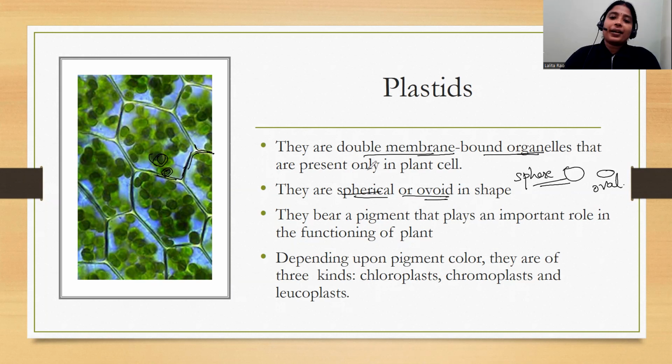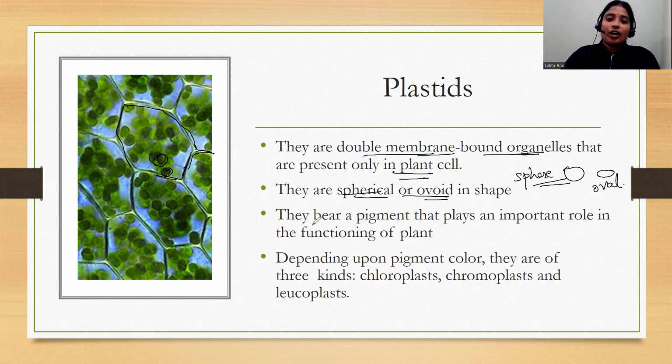Now they are present only in plant cells. That's why I have represented here the diagram of a plant cell. Again, you have got one point of difference: plastids are present only in plant cells. Plastids are absent in the animal cell. Along with this topic, we are going to discuss the difference between plant cell and animal cell also.